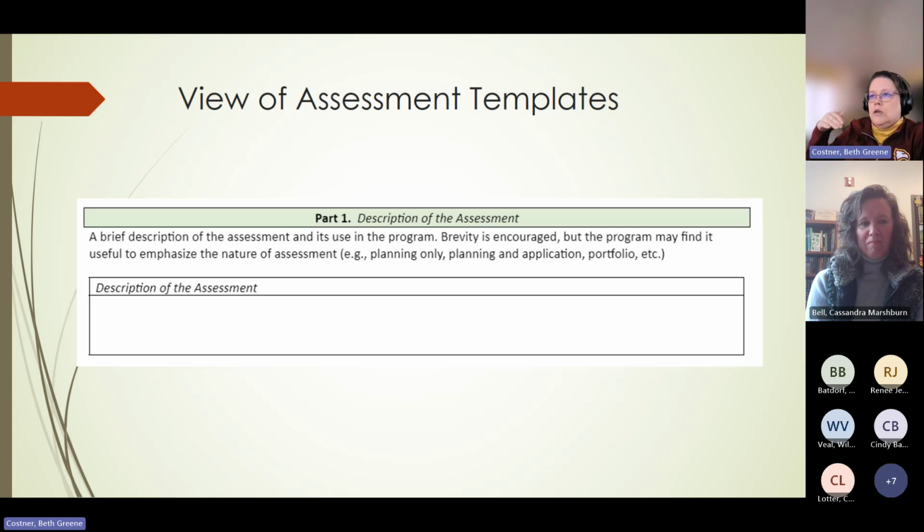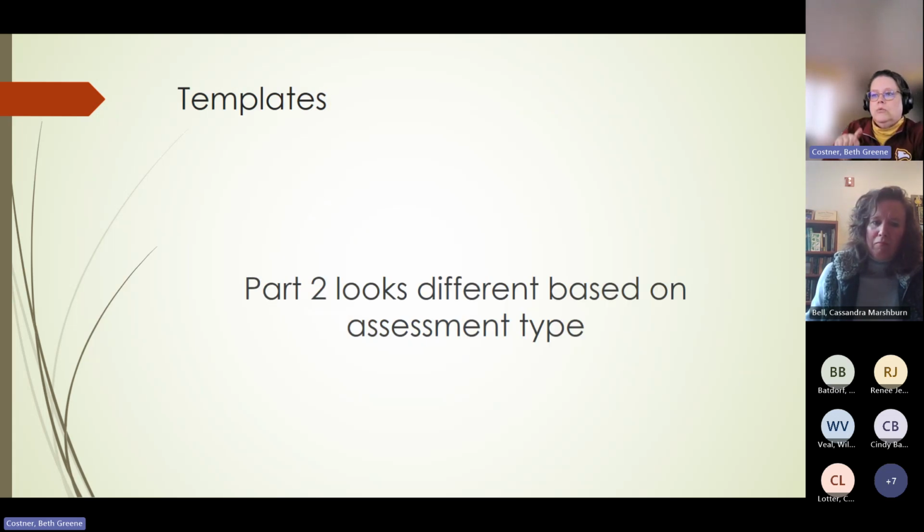But, you know, generally this is a unit plan. We do it in this area of the sequence. And this is what we're trying to do with that. It is planning only, or they plan it and they administer it in a classroom, and that kind of thing. But not a long, drawn out explanation, because you're going to give the assessment in a moment. Part 2 looks different on the different templates because of the way that you get information back.